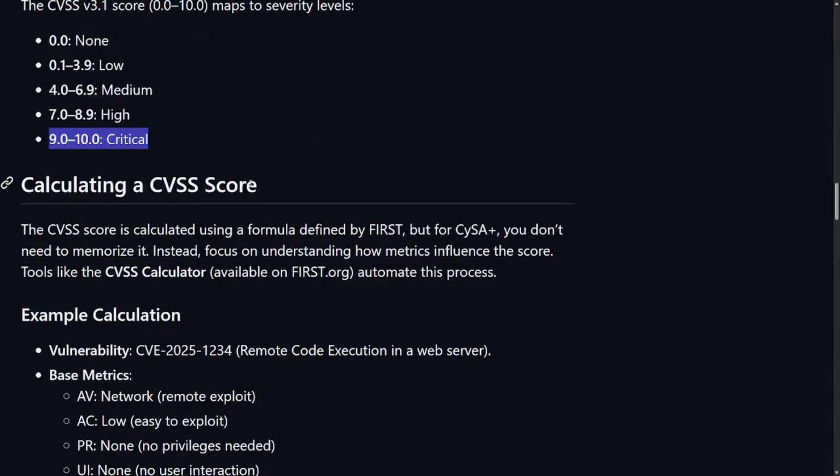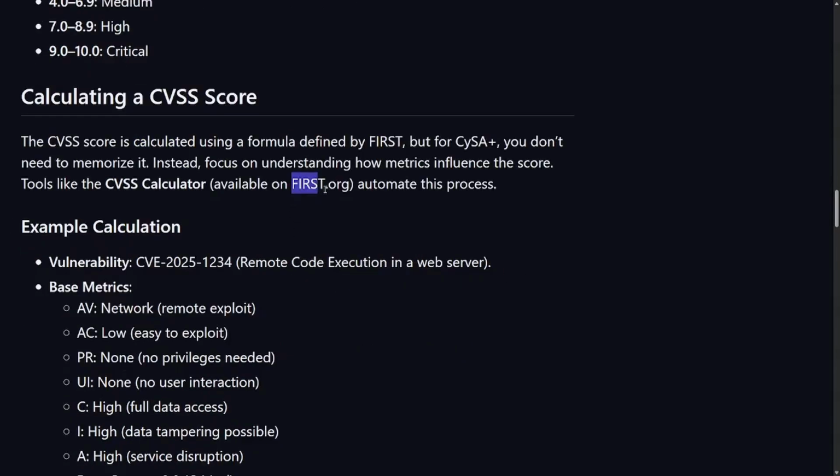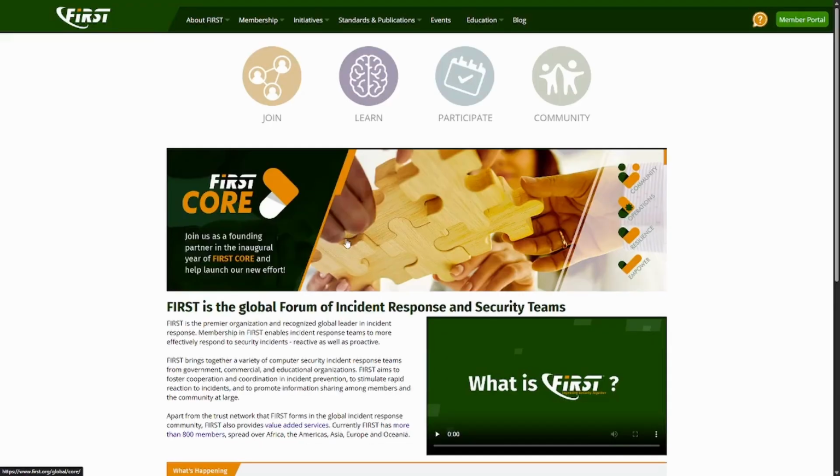Calculating a CVSS score. The CVSS score is calculated using a formula defined by FIRST. But for CySA Plus, you don't need to memorize it. Instead, focus on understanding how metrics influence the score. Tools like the CVSS Calculator, available on first.org, automate this process. I want to actually look at that. That sounds neat. Let's go to that.